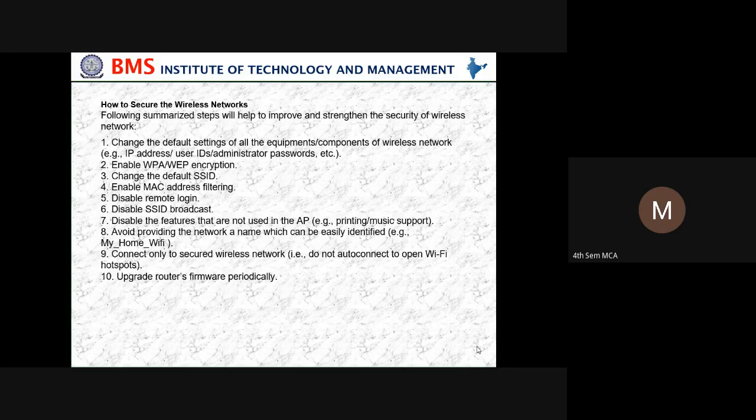Change the default settings of all the equipment components of the wireless network, for example IP address, user ID, administrative passwords, etc. Whatever system we take, you should not keep it in a default mode. Enable WPA encryption, change the default SSID, enable MAC address filters, disable remote login, disable SSID broadcasting, and disable the features that are not used in the AP, for example printing, music, sports.